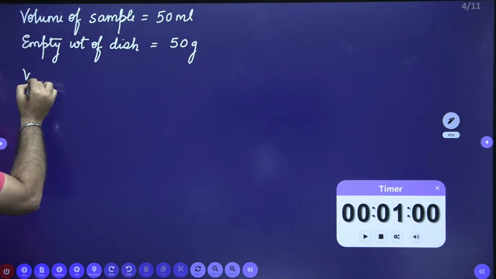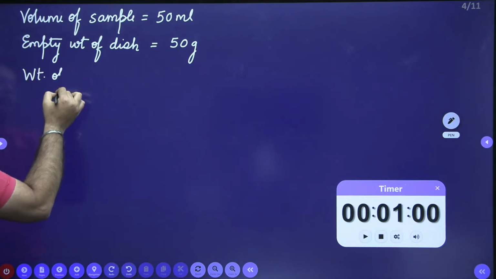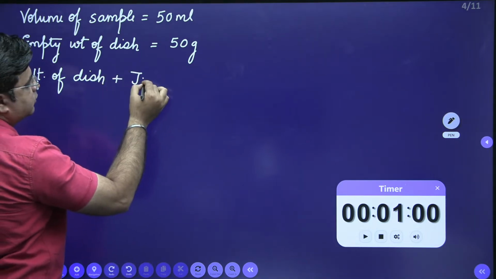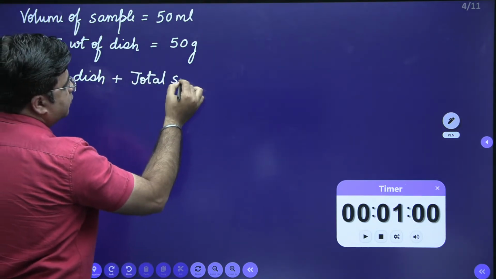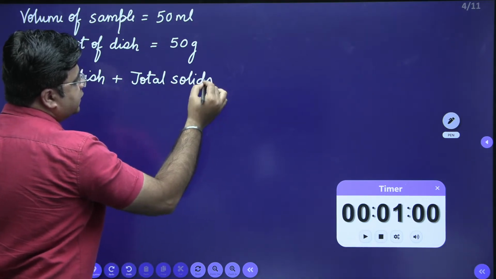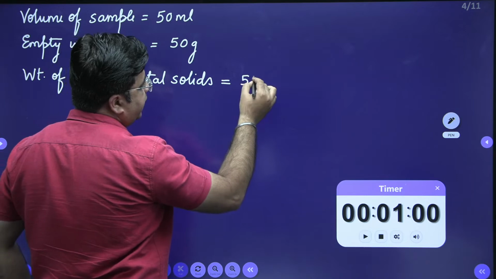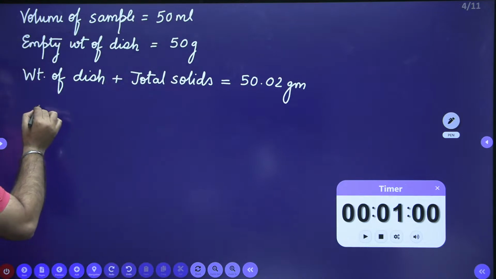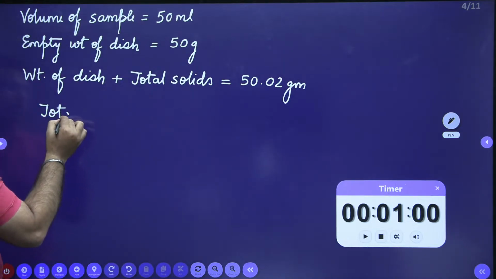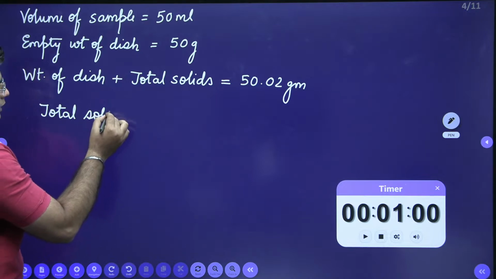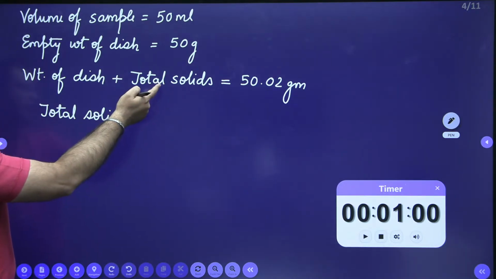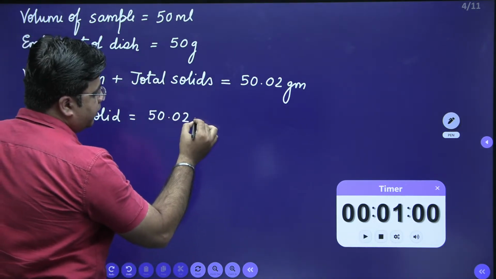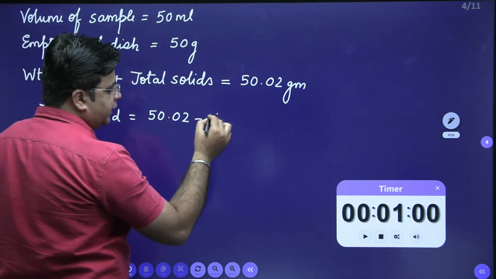Next, weight of dish and total solids. Weight of dish and total solids is 50.02 grams. Now this is very easy to calculate. So total solids concentration is equal to the weight of total solids plus dish, which is 50.02, minus the empty weight of dish, which is 50 gram.